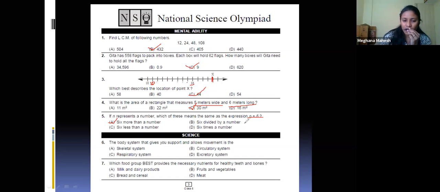Yes. Okay. Next, a body system that gives you support and allows movement is which body system? Skeletal system. Yes, the skeletal system gives you support and allows movement. And next, which food group best provides the necessary nutrients for health? Milk and dairy products, because they are rich in calcium. Calcium is present in milk, which is responsible for maintaining our healthy bones and teeth.